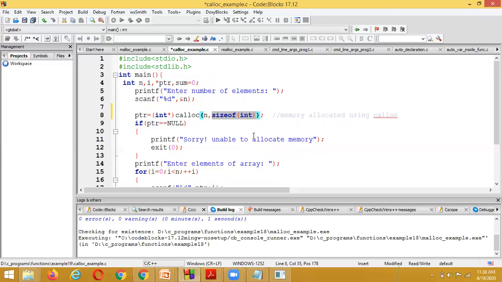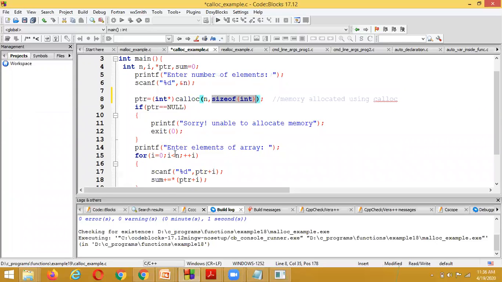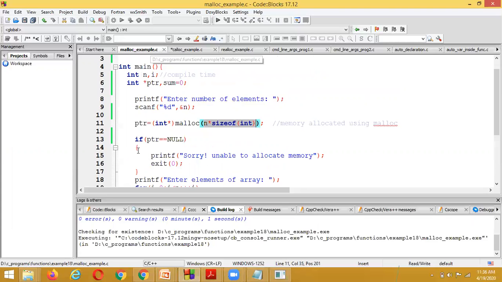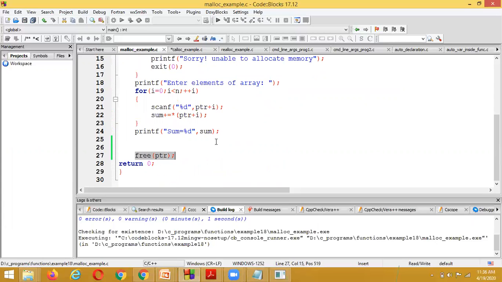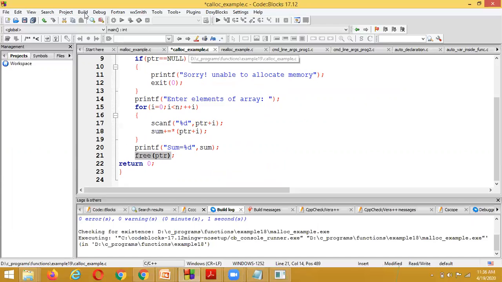And here, to free up the memory of the pointer, what is the statement we are using? We are using free of pointer. There also, the functionality we have used is free of pointer. And this is the difference between malloc and calloc.